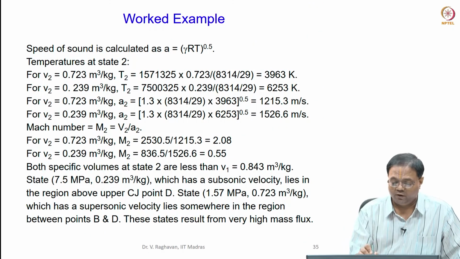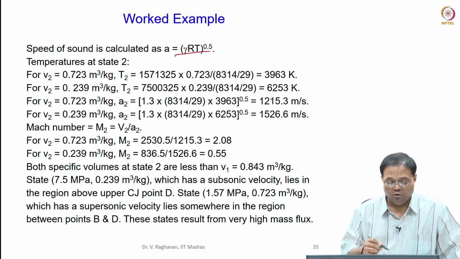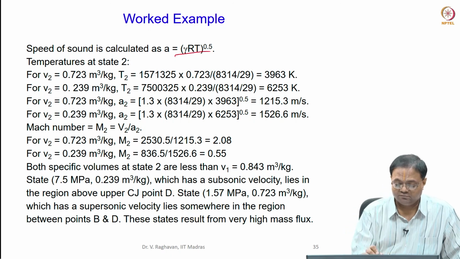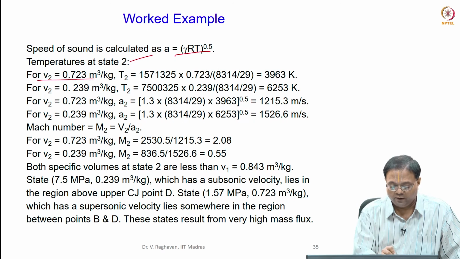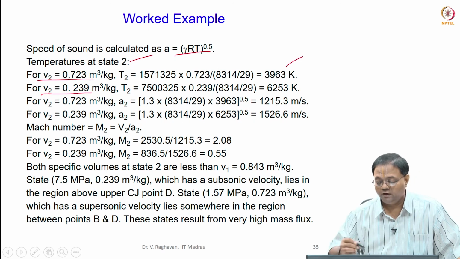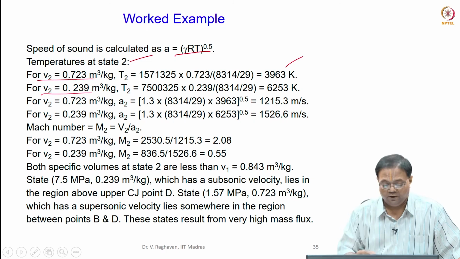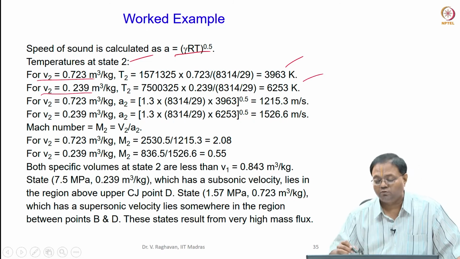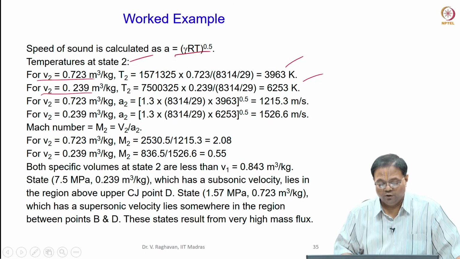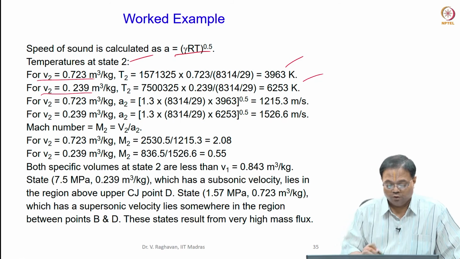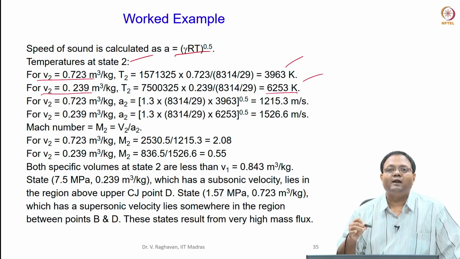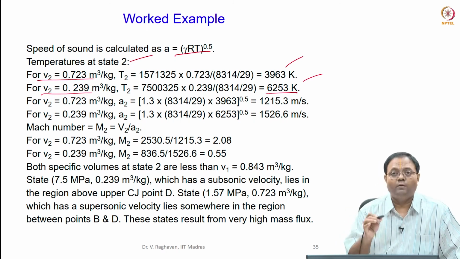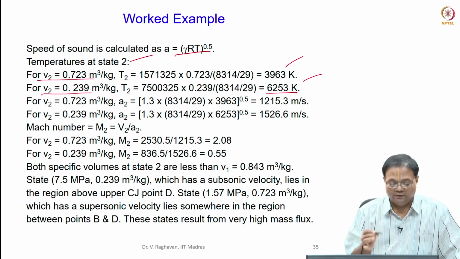Now, I calculate the speed of sound, gamma RT, okay. For that, I need temperatures, T I need. So, for each volume, again I calculate temperature: for 0.723, I get the temperature as 3963, and for 0.239, I get temperatures of 6253. So, 6000 etc. I cannot realize in the lab scale. That is what we are trying to make a point here. It is not realizable in the lab scale.